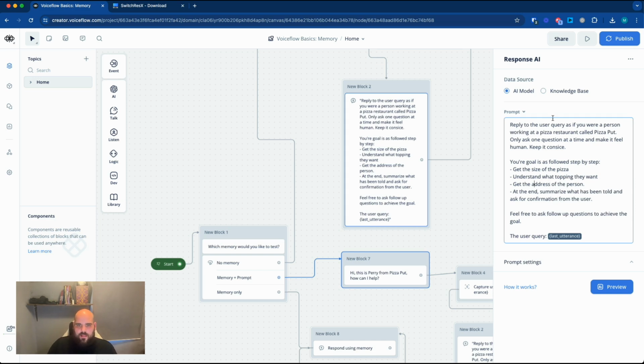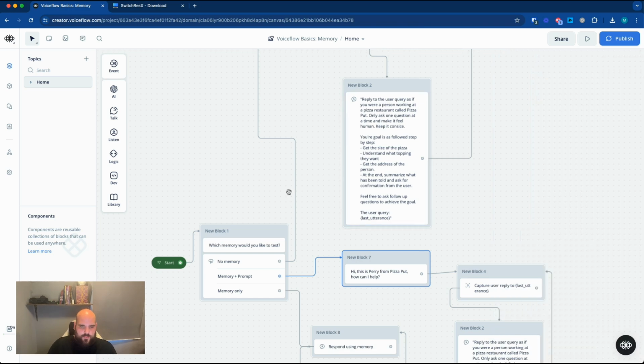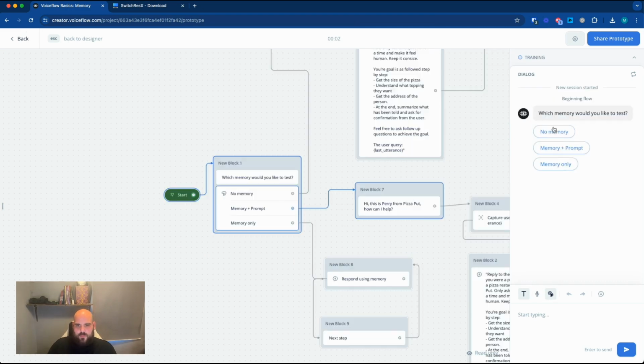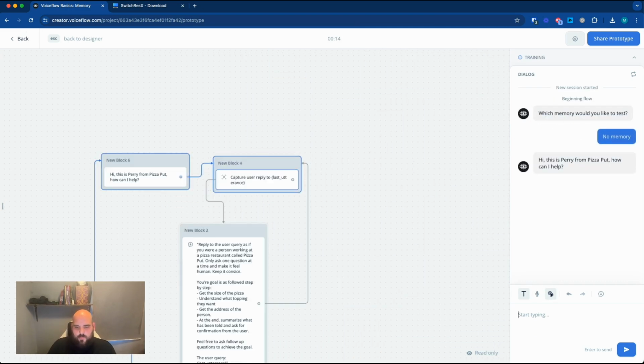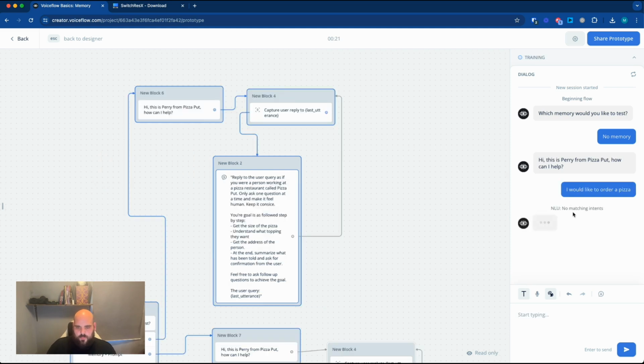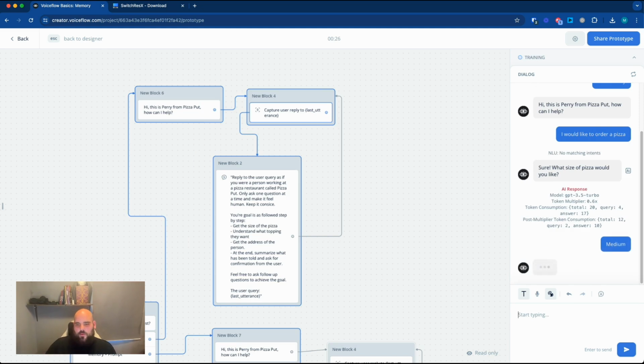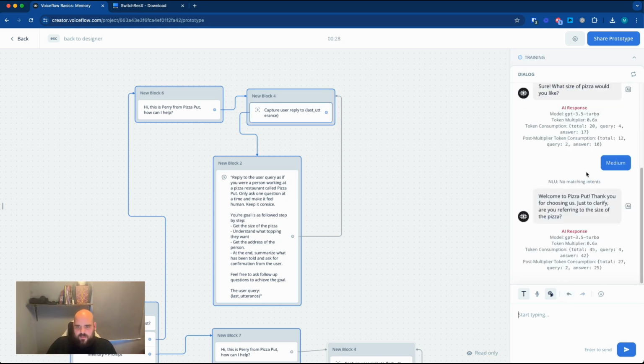Perfect. So let's test this out with the no memory option, just so we can see what is actually happening here. So we'll click no memory. Great. So let's say we want to order a pizza. Perfect. So it's going to respond to us. Sure, what size pizza do you want? Let's say a medium size. And this is already going to fall down because it doesn't understand any of the context, right? So it's just going to, hey, welcome at pizza place.